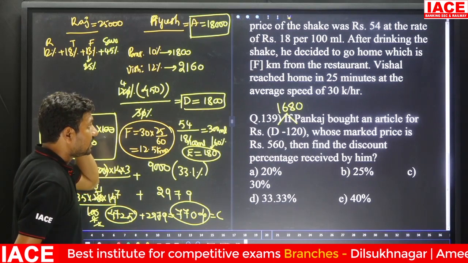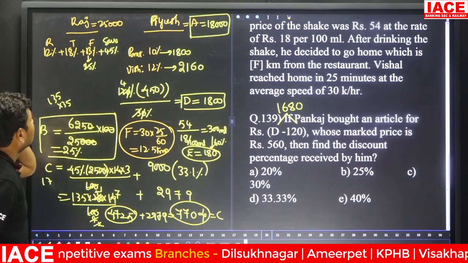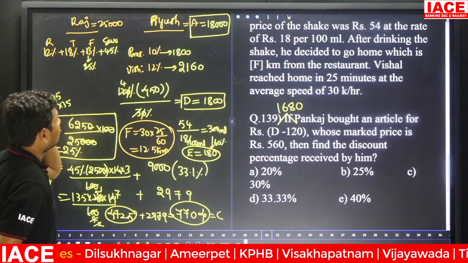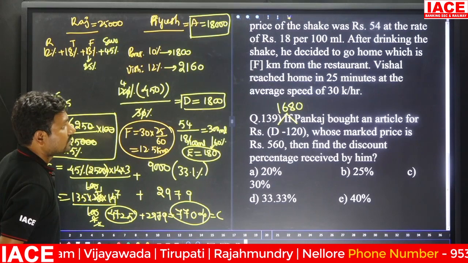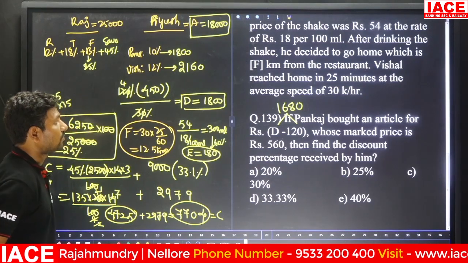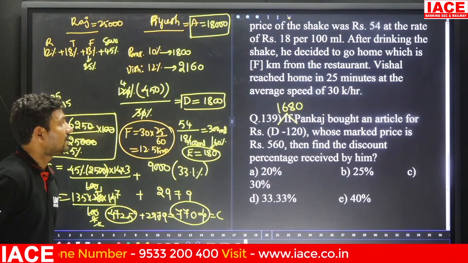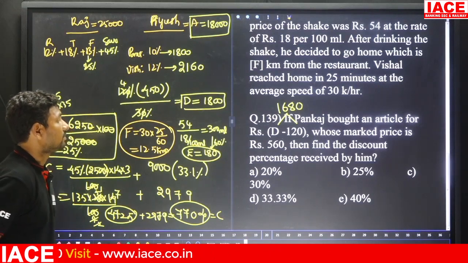Pankaj bought an article for D minus 120, whose market price is 560. Then find the discount percentage received by him.